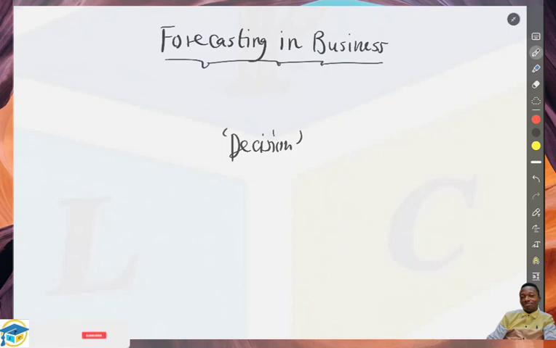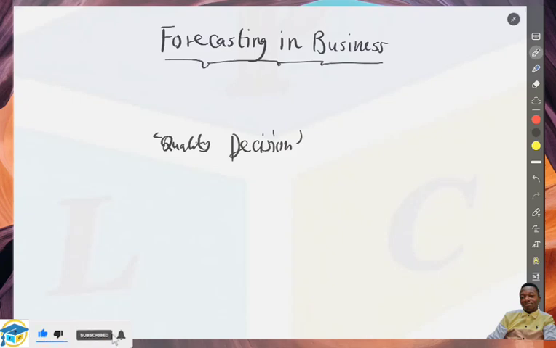Forecasting has to do with making predictions for the future, and it's all based on making quality decisions. So that is what we mean by forecasting. The aim of forecasting within an organization is, one, to make the best possible prediction for the future.